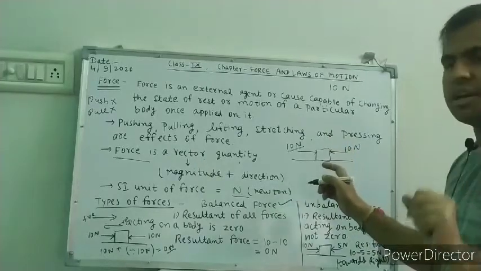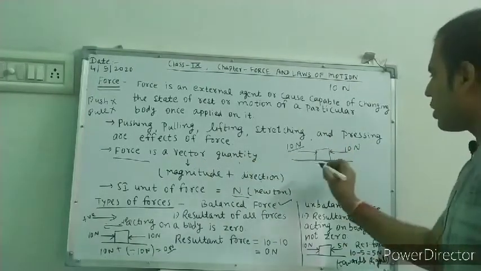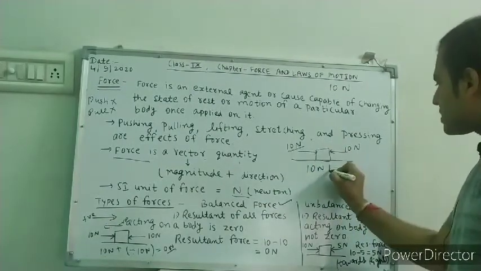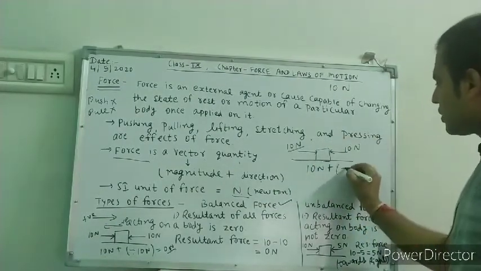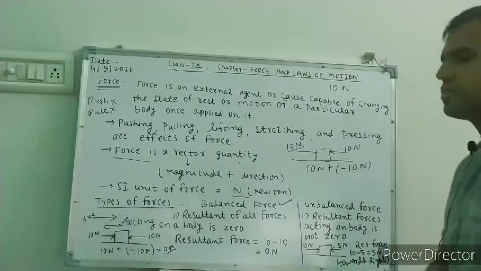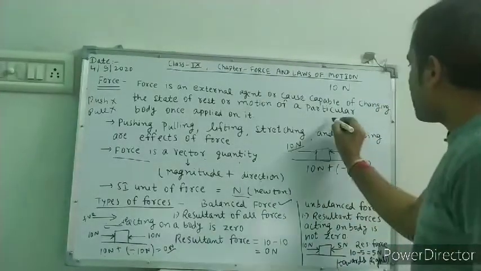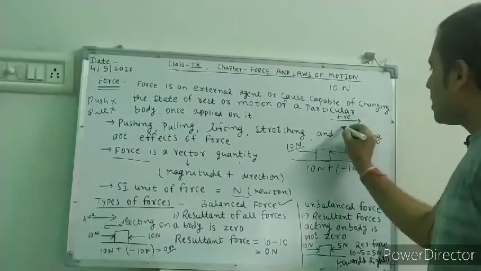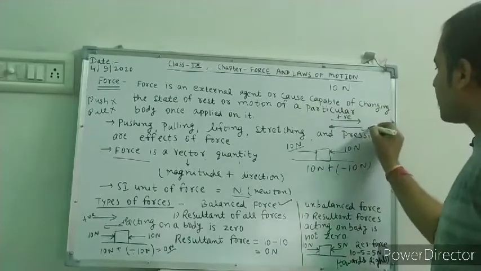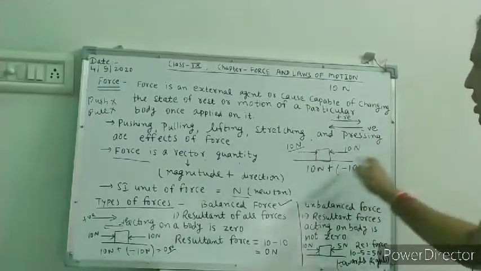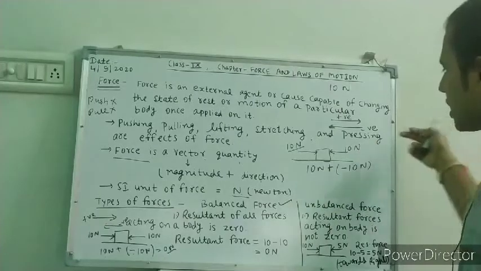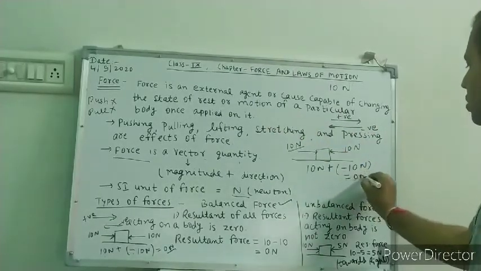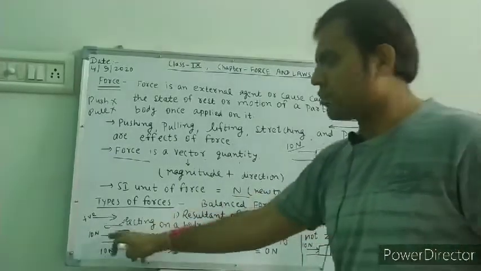Here you will use vector addition because it is a vector quantity. Now how will you add? 10 Newton in the right direction, plus in the left direction you will put minus with the magnitude. If this is the right direction, then it is the positive direction. If this is the direction, then it is the negative direction. So 10 Newton right is plus, 10 Newton left is minus. So 10 minus 10 is 0 Newton. So it is balanced force.